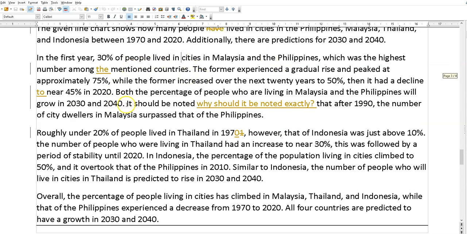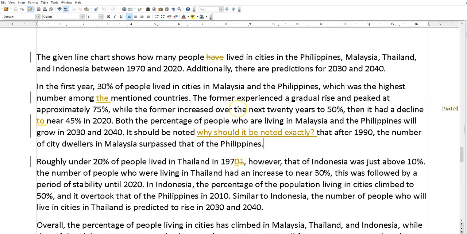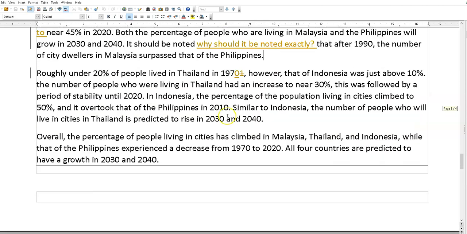Now, why should it be noted? People keep using this memorized phrase. It should be noticed. It is remarkable that, and when you look at it, it's not remarkable and it's not noteworthy. So we don't really need that. But that's not bad. But the overview, why is it at the bottom?